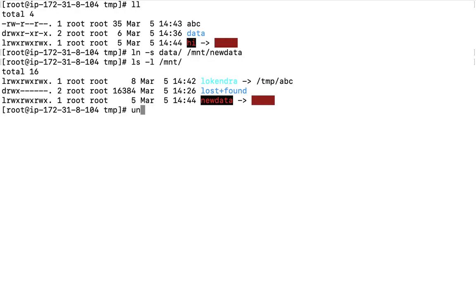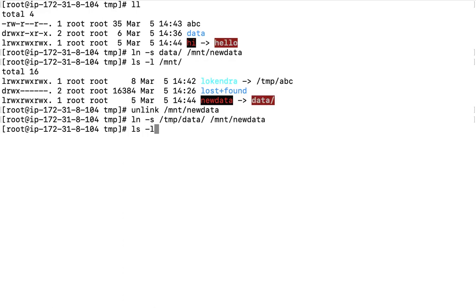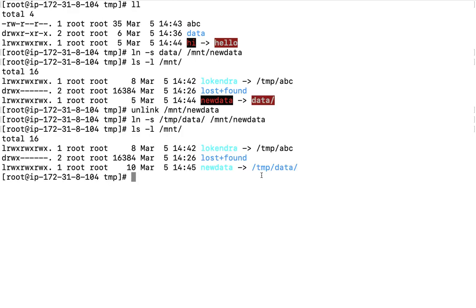So let us try to unlink this first. I just wanted to let you know that it is unlinked now. So ln -s /temp and the folder is data, now /mnt/new data. If I run the command ls -l under /mnt, you will see the difference here.